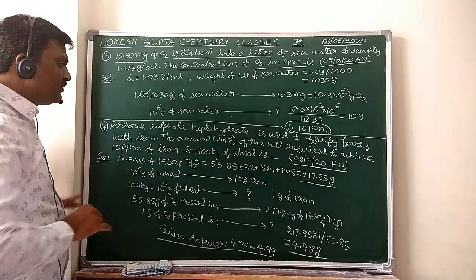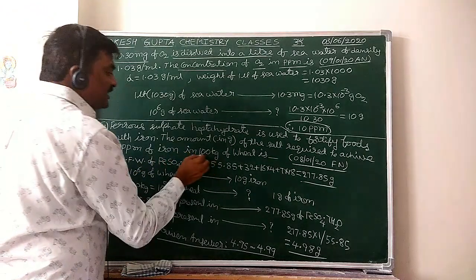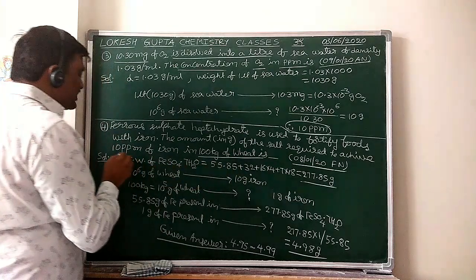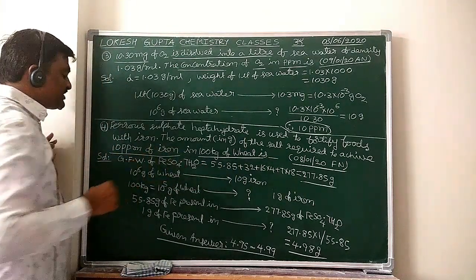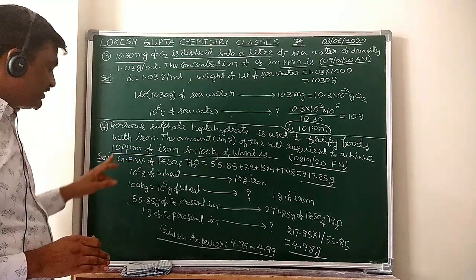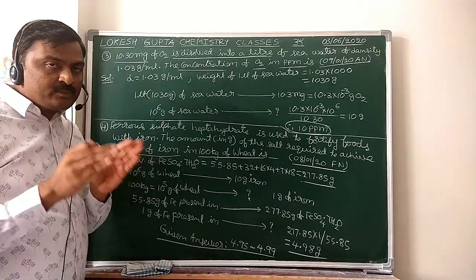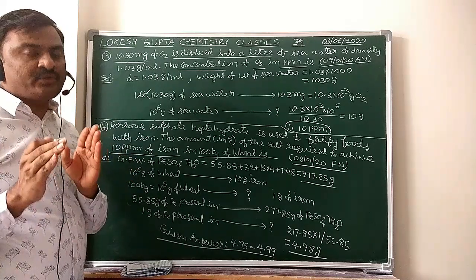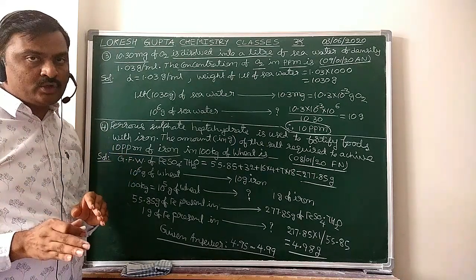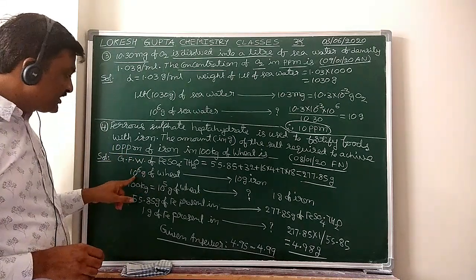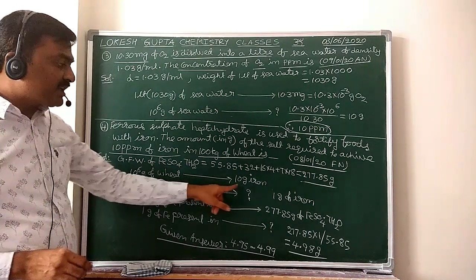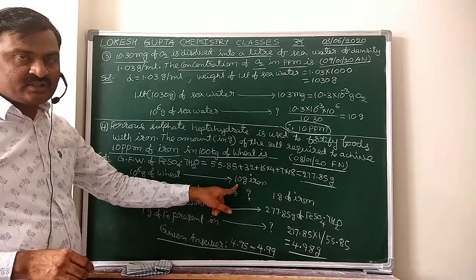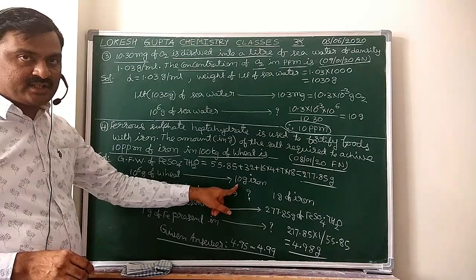First, what they said, 100 kgs of wheat has to possess 10 ppm of iron. 10 ppm, 10 parts per million, means in 1 million grams of wheat, 10 grams of iron has to be present. It is the iron concentration.